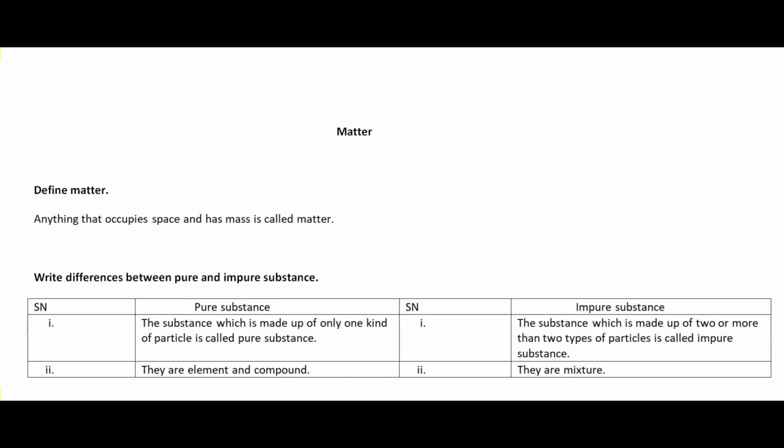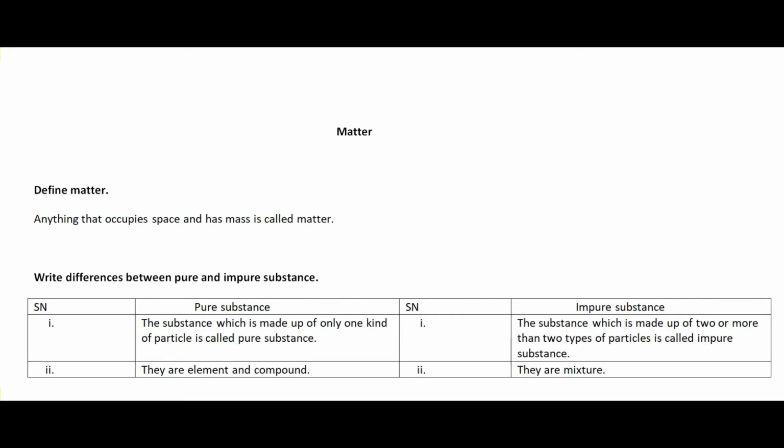And all the compounds as well. For example, water is a pure substance, because water is made up of the same kind of particle. Similarly, common salt is also a pure substance, because that is also made up of the same kind of particle. Or copper sulfate compound, or any compound which is made up of the same kind of particles.